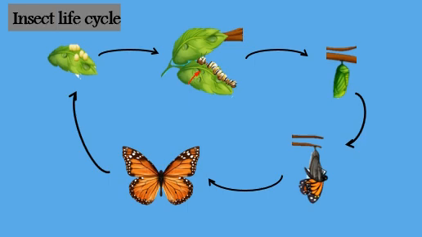Now, the caterpillar has fully grown, it forms itself into a pupa. This is a type of vessel in which the caterpillar changes into a butterfly. Once the butterfly is ready, the pupa splits open and the butterfly leaves and flies away.